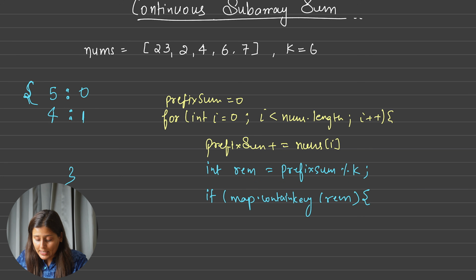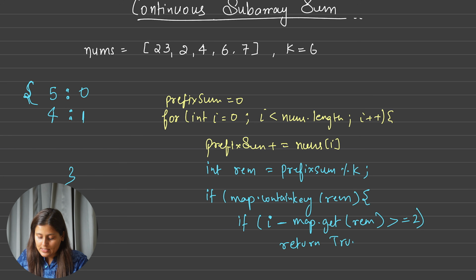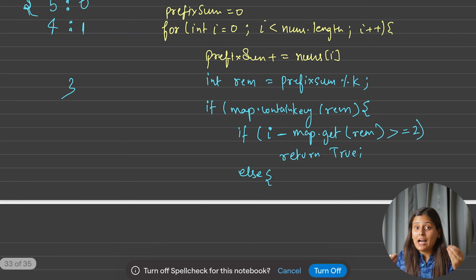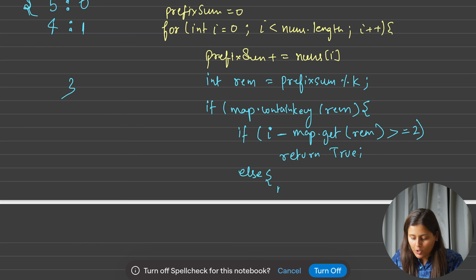So how do I find the length? i minus the value of that remainder which is sitting in the map, so map dot get with this remainder. If this is greater than or equal to 2, I can say yes, so I will return true. Or else, what is our task? Our task is to put that in our map. So we will do map dot put. What do we put? The remainder, not the prefix sum, with the index.